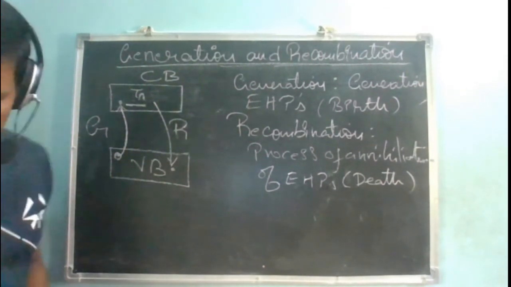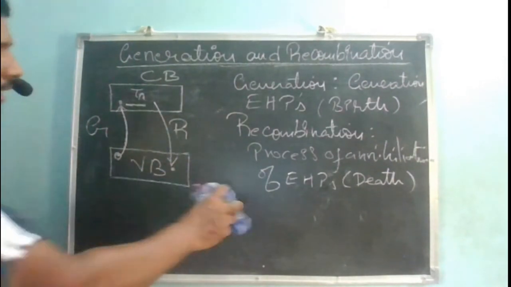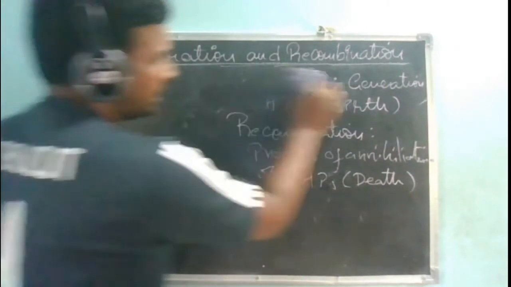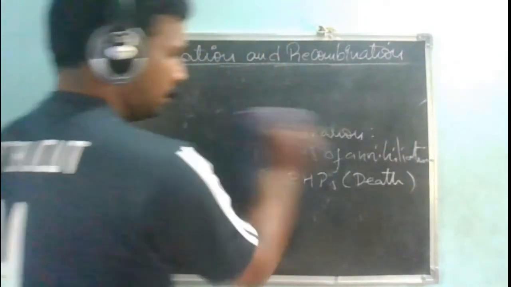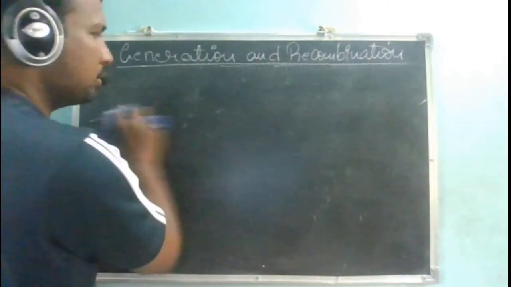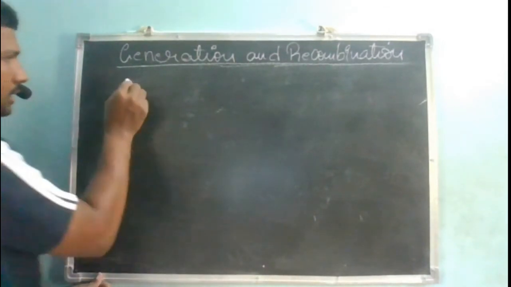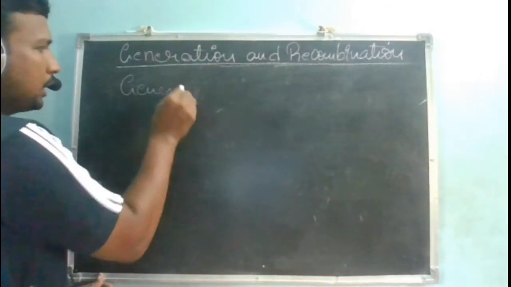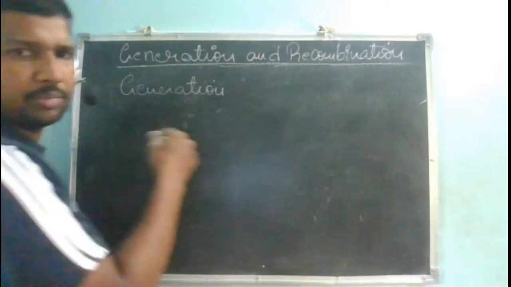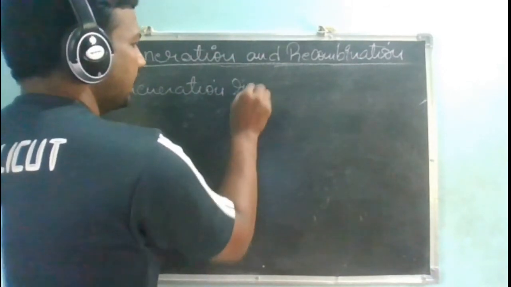Yes, sir. So now let me define two terms. One is generation rate and the other is recombination rate. Generation rate means what? Generation process, that is okay. Rate means with respect to time. Generation rate means with respect to time how fast I am generating.